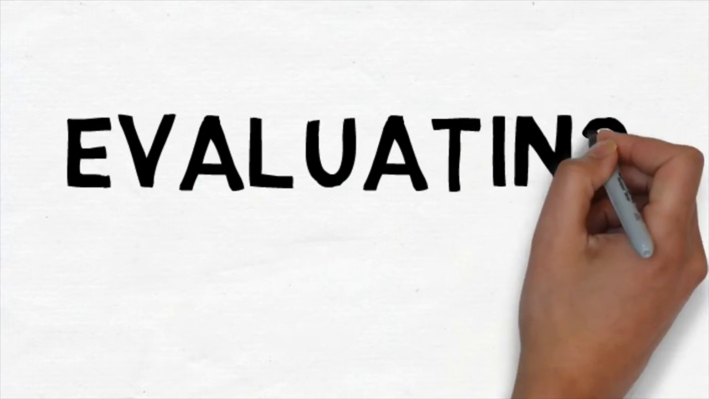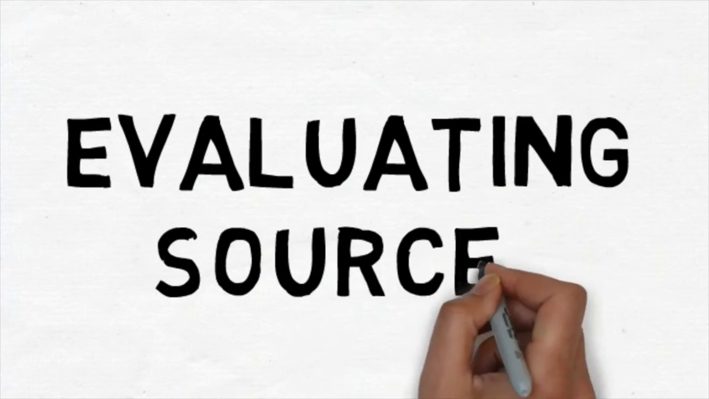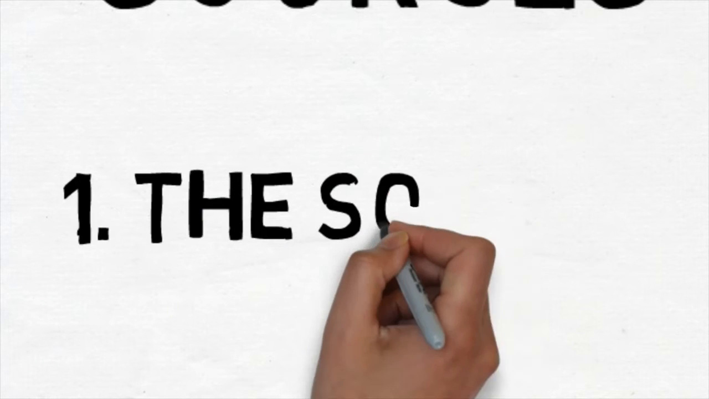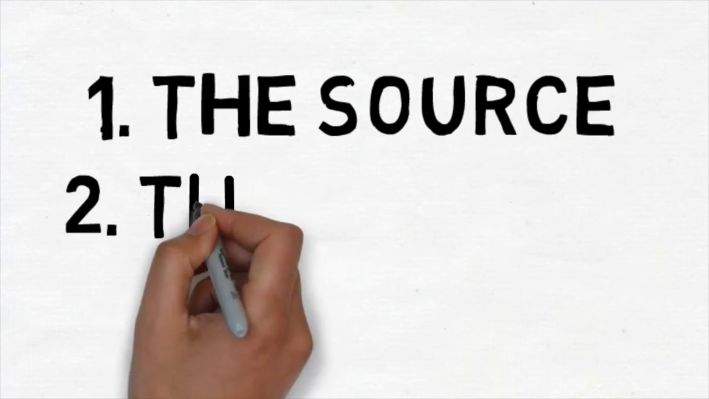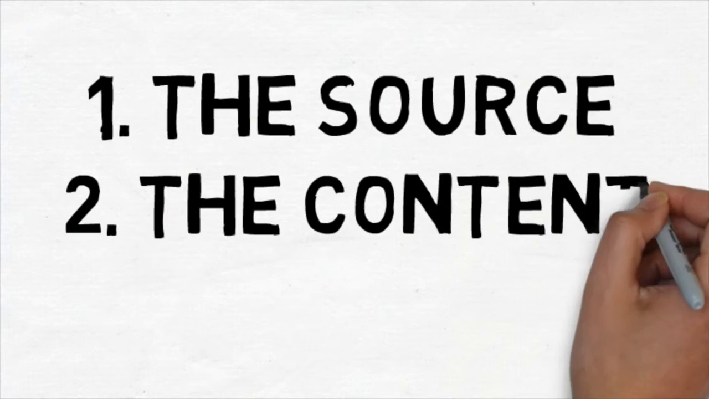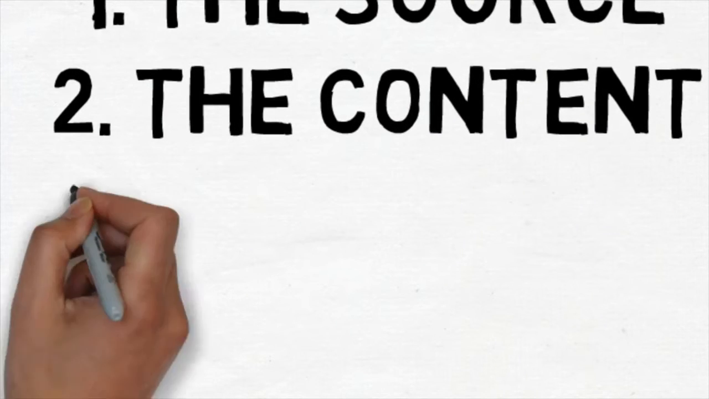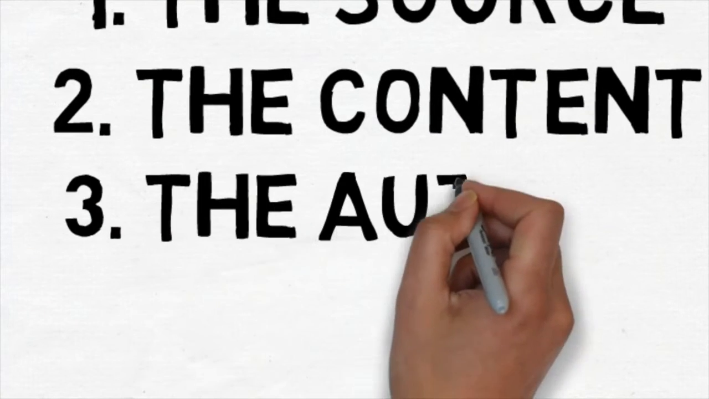When evaluating any type of source, whether you find it through the library or on Google, you want to focus on three main areas: the source of the information, the content or the information you get from the source, and lastly, the author. It's good to look at each of these factors, but depending on the source, some factors will be more important than others.